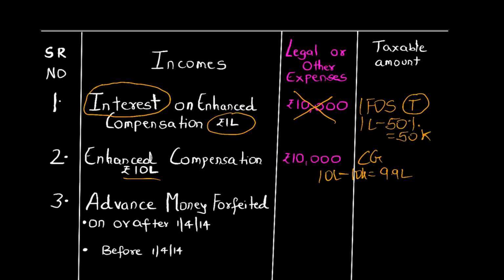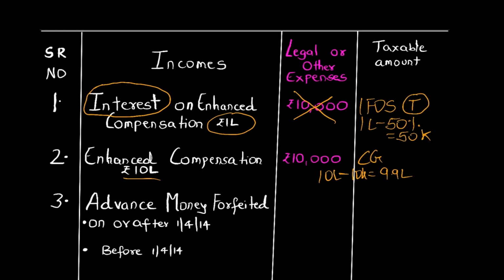I know you must have studied this concept very well, but I am here to help you. I am here to tell you the silly mistakes which you make, the points that you forget and overlook in your examination. If you go and see your notes right now, you will get all these points, but in examination, you forget all these things. So, interest is income from other sources, enhanced compensation is capital gain.